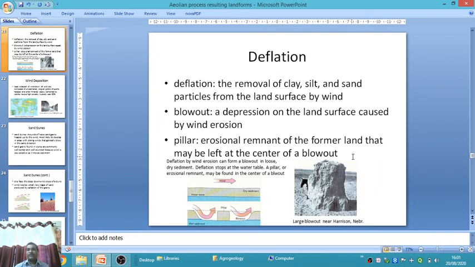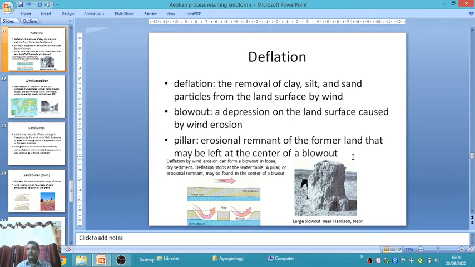Deflation means the removal of clay, silt and sand particles from the land surface by the wind. Suppose in a desert area, a lot of sand, silt and clay is present. Due to wind action, this clay, silt and sand is removed and moves toward the leeward side, from one place to another, in the form of transportation.